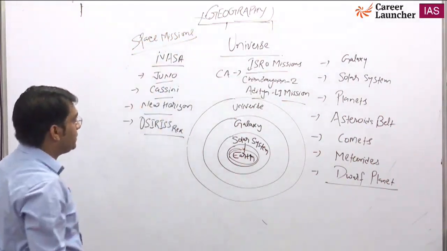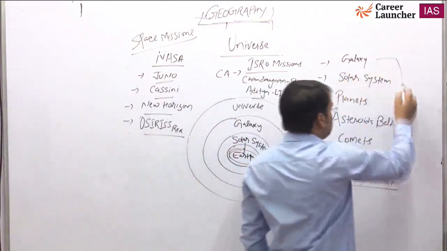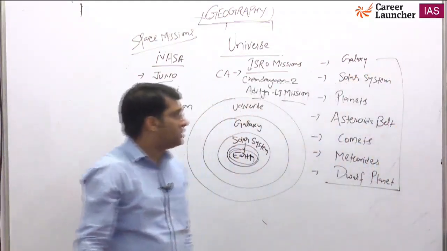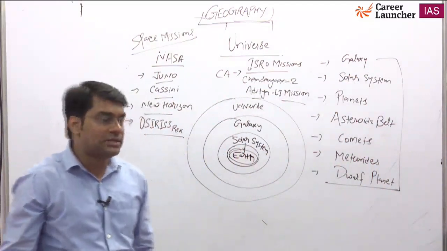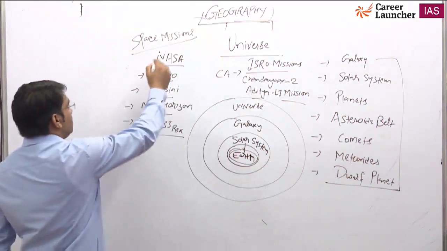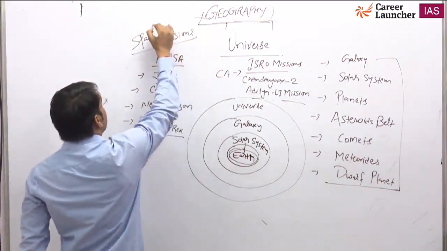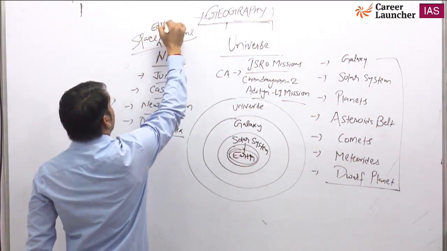At the same time, this is the static portion. You should first know what a star, solar system, planet, asteroid belt, comets and meteorites are. And now ISRO and NASA are also sending space exploration missions.